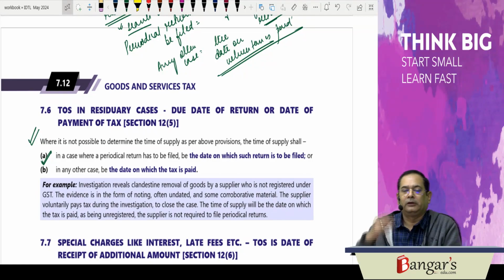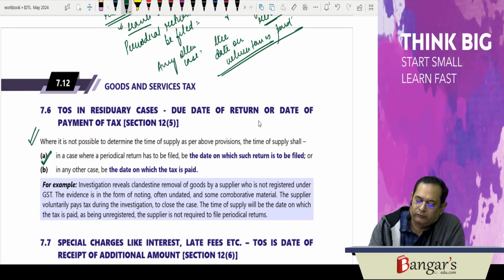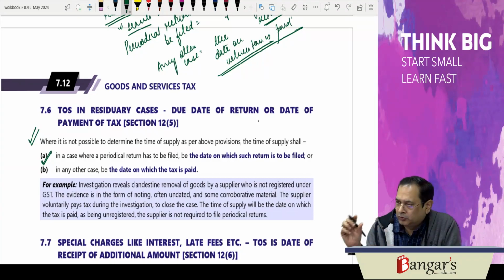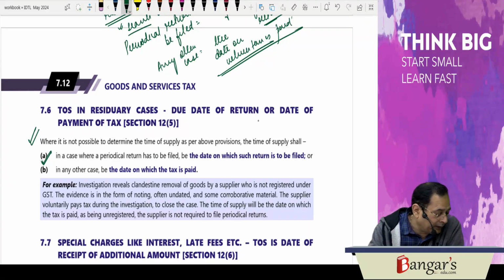Then, for example, investigations reveal clandestine removal. What is clandestine removal? That you are not showing the same to the department. Concealed removal of goods by a supplier who is not registered under GST. The evidence is in the form of noting, often undated, and some corroborative material.